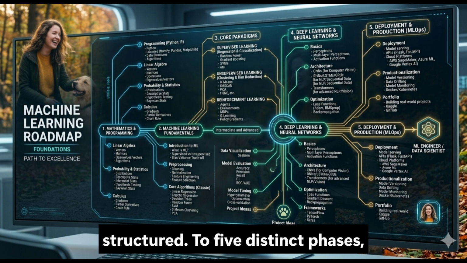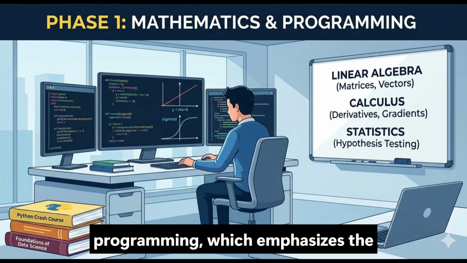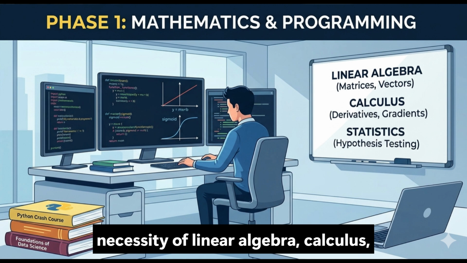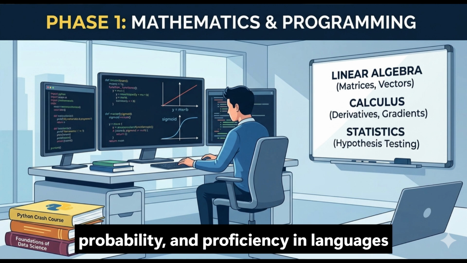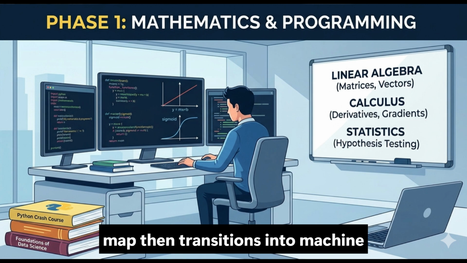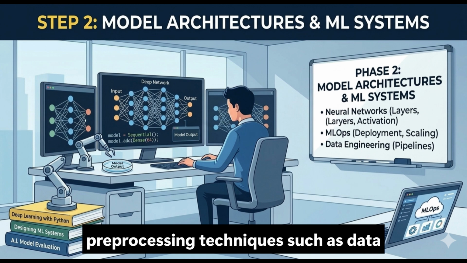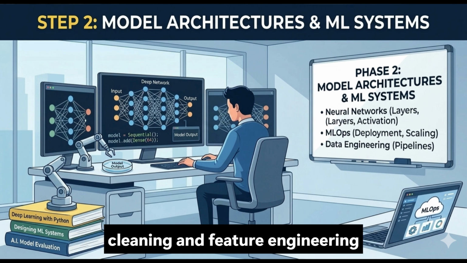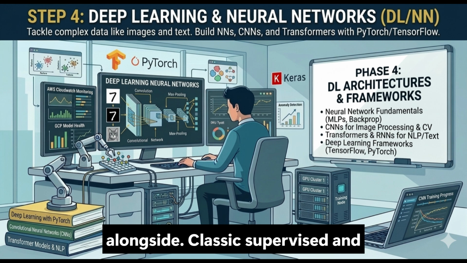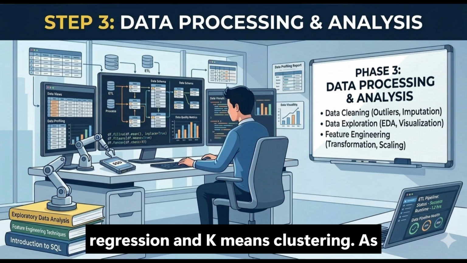It is structured into 5 distinct phases, beginning with mathematics and programming, which emphasizes the necessity of linear algebra, calculus, probability, and proficiency in languages like Python and R. The roadmap then transitions into machine learning fundamentals, covering essential preprocessing techniques such as data cleaning and feature engineering, alongside classic supervised and unsupervised algorithms like linear regression and k-means clustering.